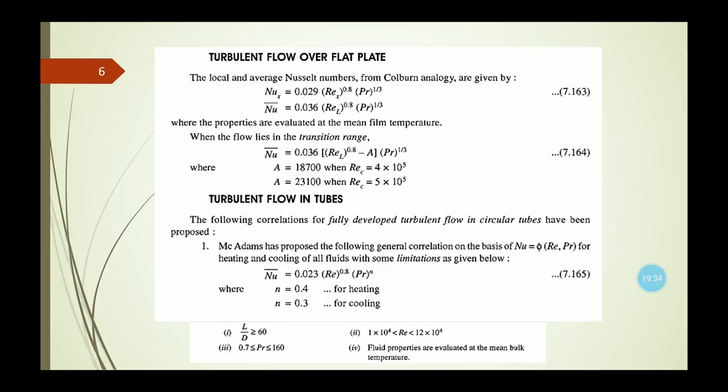So in case of turbulent flow in tubes, if we need to use this formula of the average Nusselt number, then these are the conditions that we need to remember. If all these conditions are satisfied, then only we can use this formula of the average Nusselt number.